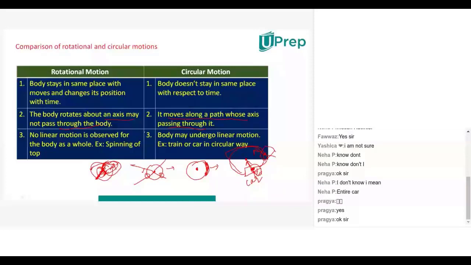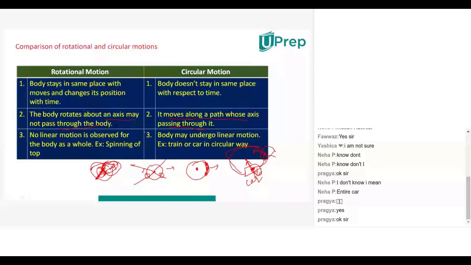Is the axis going through the blade or the disc? Sir, the axis is going through the disc. Disc only. That means the axis is passing through the disc, and through the blade the axis is not passing.